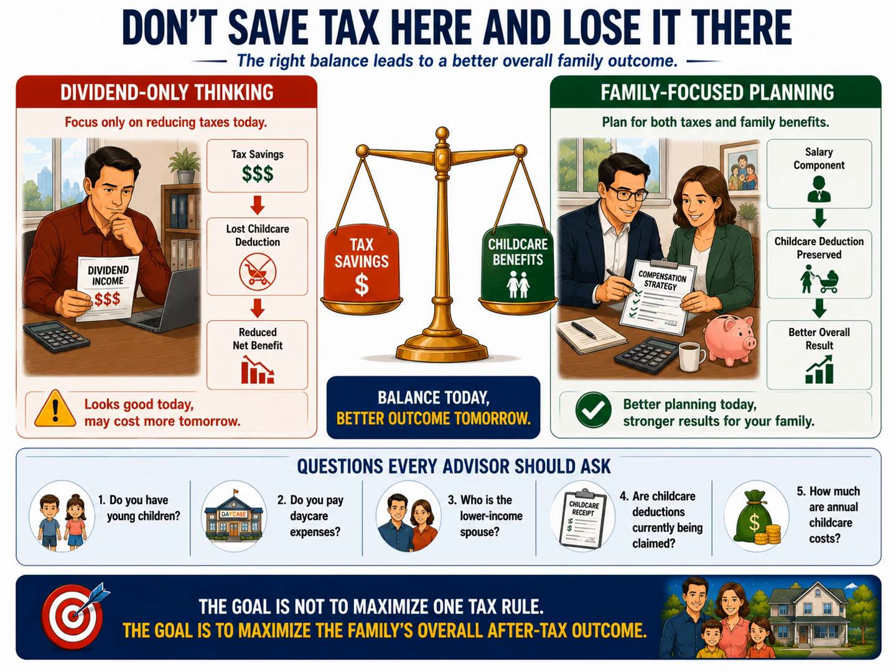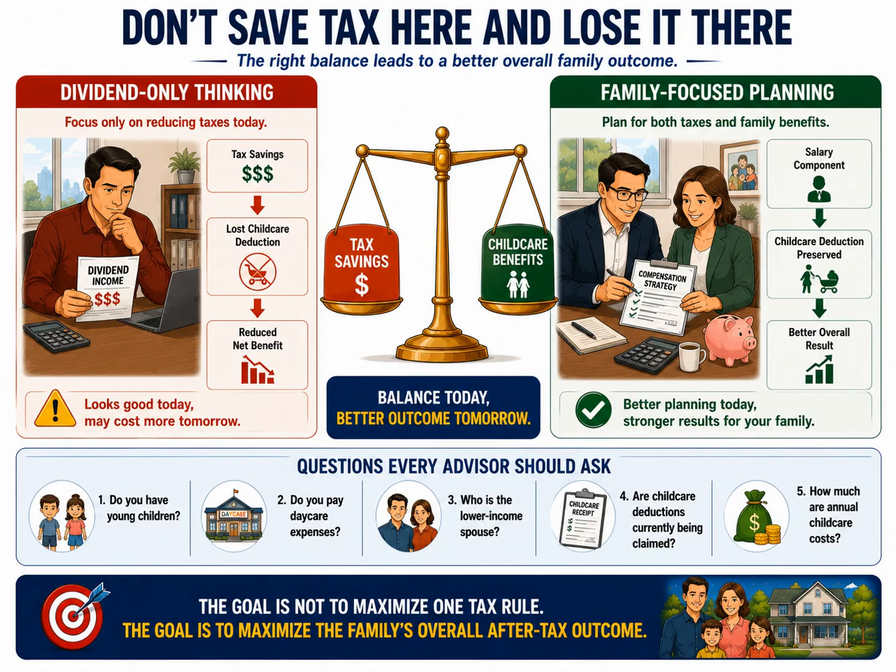That salary helps preserve childcare deduction opportunities and may create a better overall result for the family. The goal is not simply to generate tax savings. The goal is to achieve the best combined outcome after considering all available deductions, credits, and family circumstances.